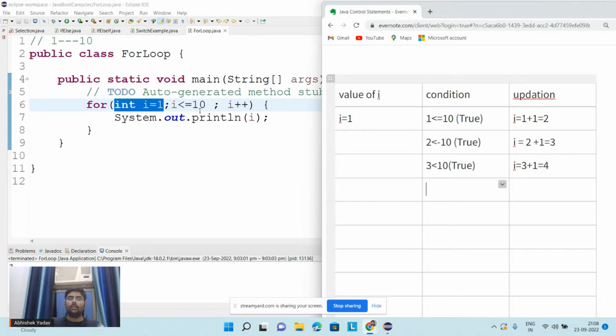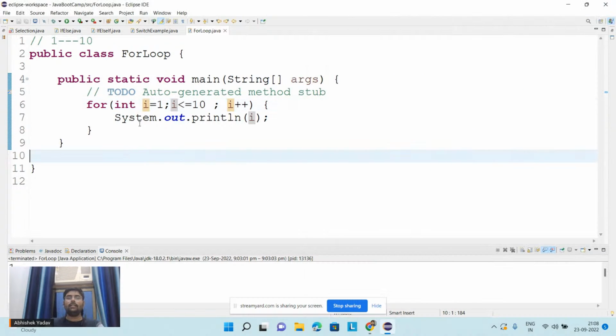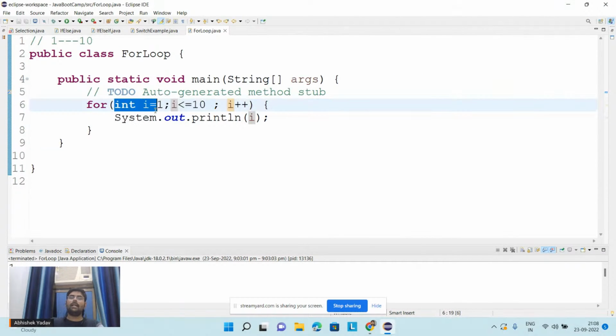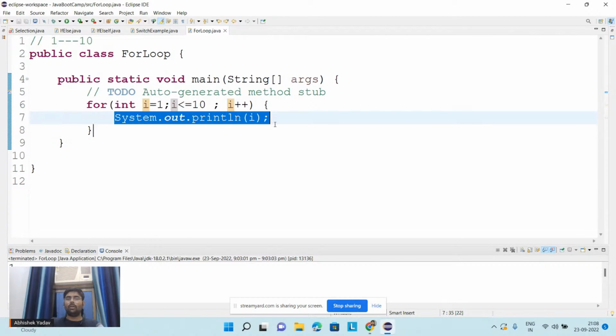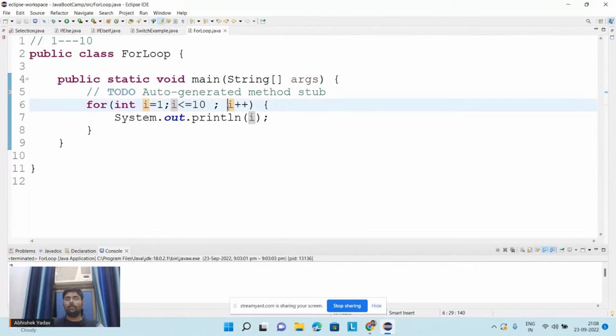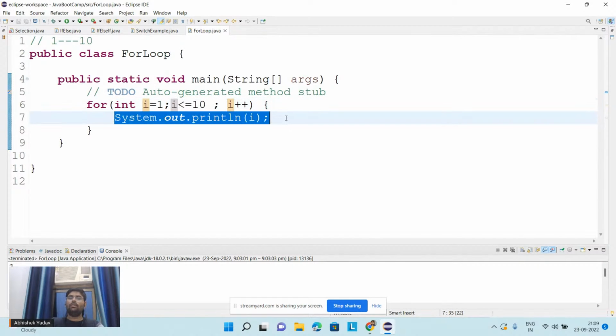Condition part, okay? So what I am doing here, first, for the first time I am executing the initialization part. After that, condition part, if the condition is true, I am executing the body of the for loop, and after executing the body of the for loop, I am going to the updation part, and after executing the updation part, I am executing the condition part, again body of the for loop, updation, condition, and body of the for loop.